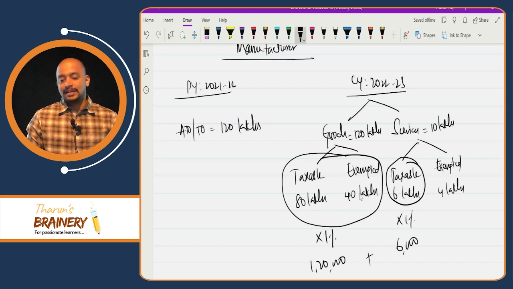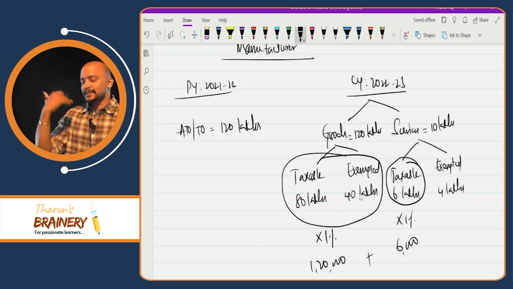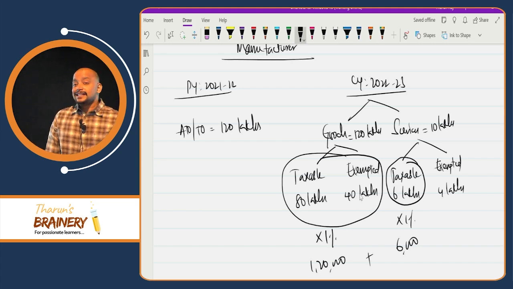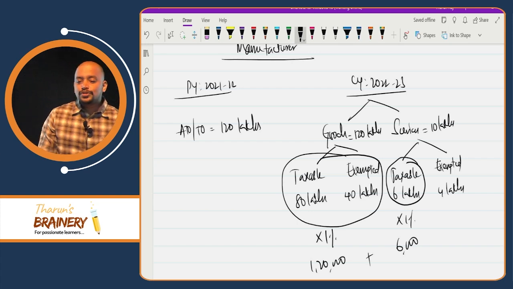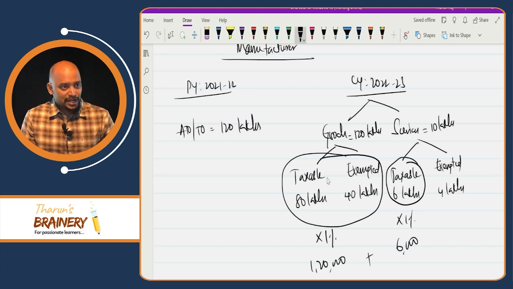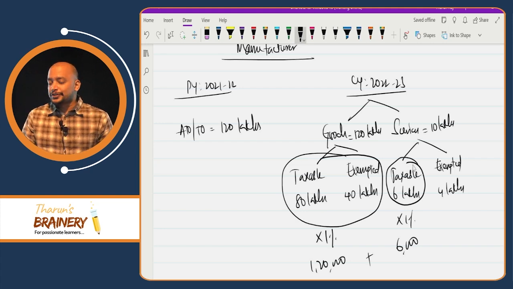Understood or not? What if they are a trader? 86,000. Good. If they are a trader, on goods also they will pay on taxable turnover. For this service also they will pay taxable turnover. So 80 lakhs into 1%, 80,000. 6 lakhs into 1%, 6,000. So 86,000 will be the answer.